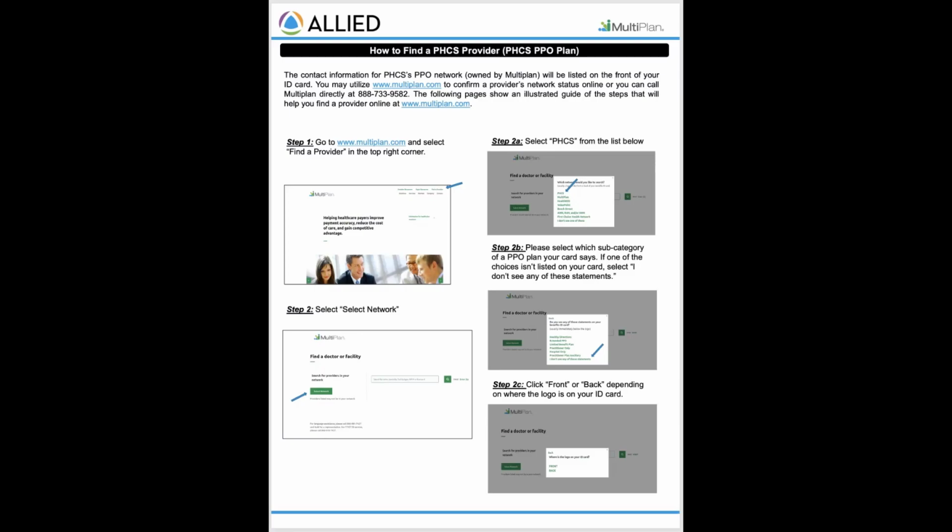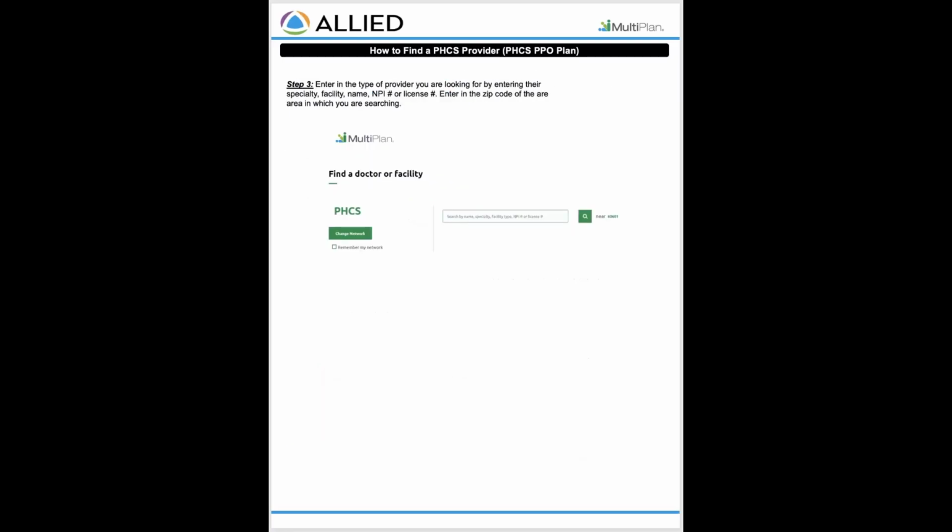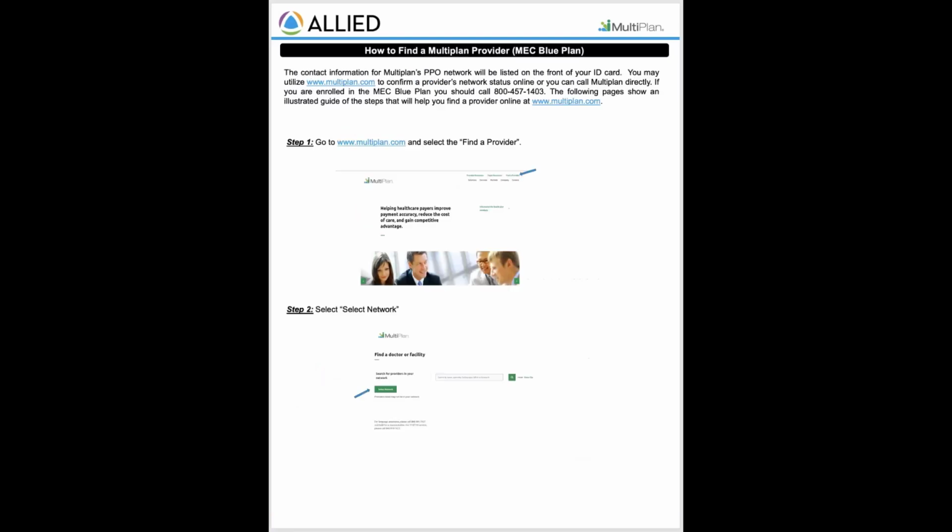You can also call Allied directly if you're confused with the process, or if you'd just rather do this over the phone rather than on a computer. That's absolutely fine to do. These are the instructions for that. If you elect the MEC Blue plan, we've included the instructions on how to find providers in network for that option.